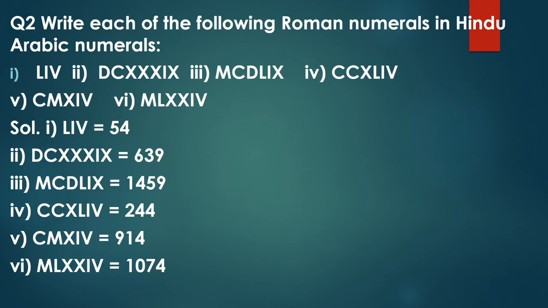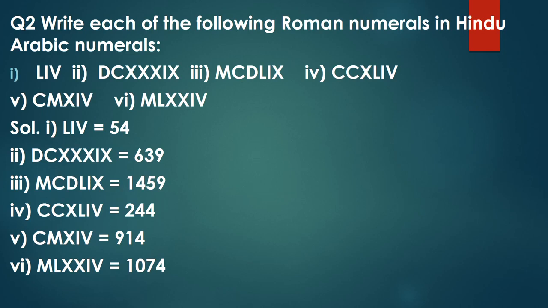Third is MCDLIX. MCD is 1459. Next is CCXLIV. CC is 100 plus 100, that is 200. XL is 50 minus 10, that is 40, and then 4. So it is 244.